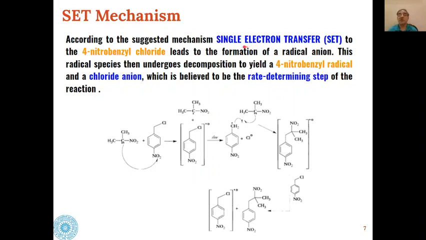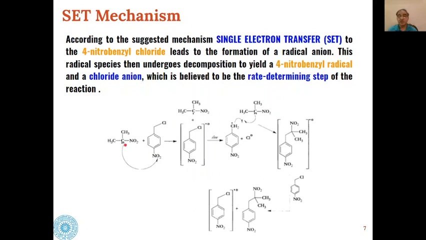So here what happens is, in the first step a single electron transfer to the 4-nitrobenzyl chloride takes place. So this is our nucleophile and this is the alkyl halide, 4-nitrobenzyl chloride.